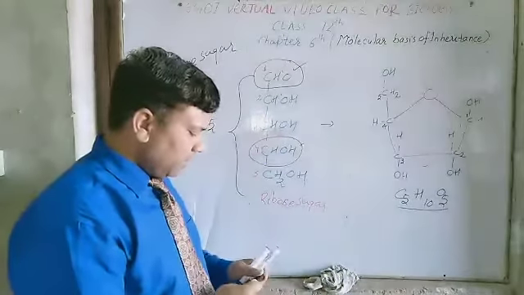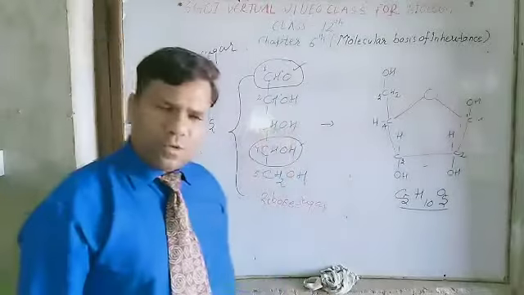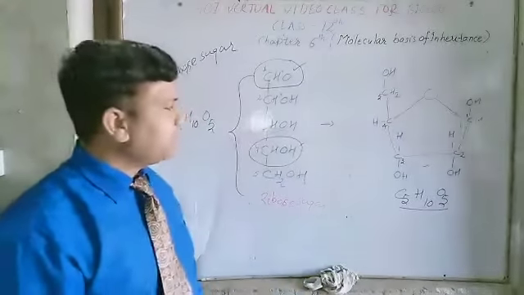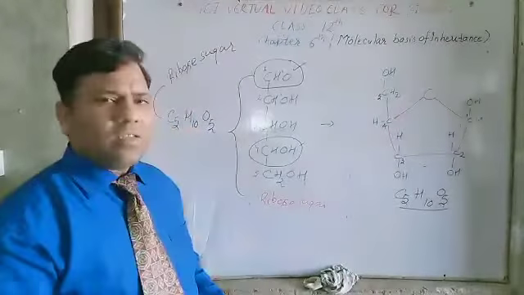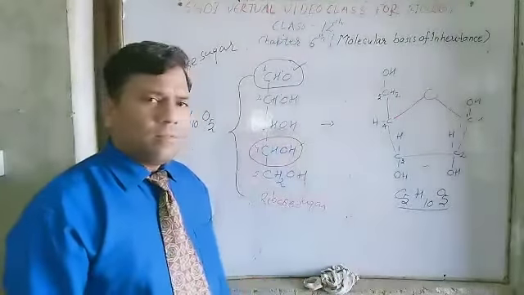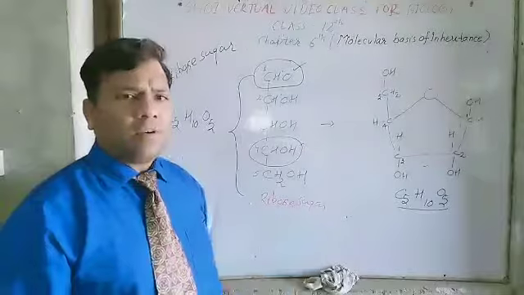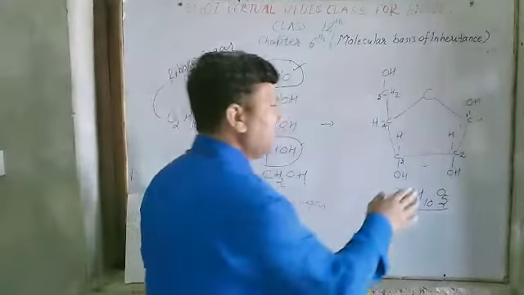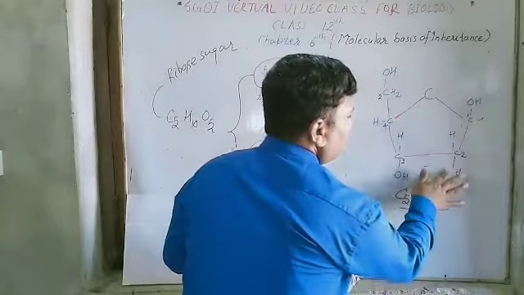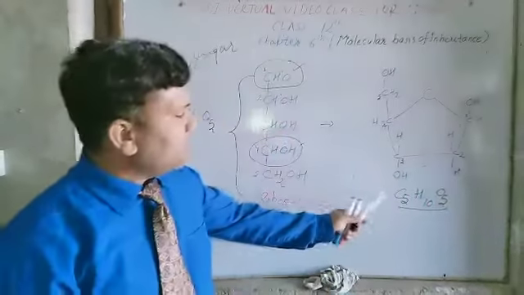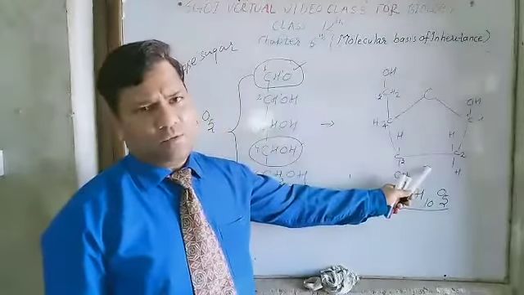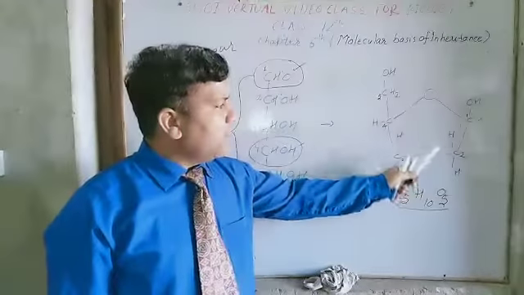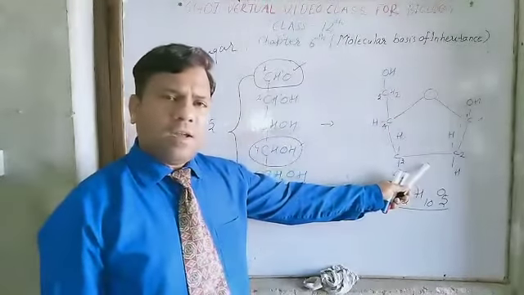Now this is the ribose sugar which is found in RNA. But what happened? One oxygen atom is removed from the C2 carbon of the ribose sugar, it becomes deoxyribose sugar, which is found in DNA.